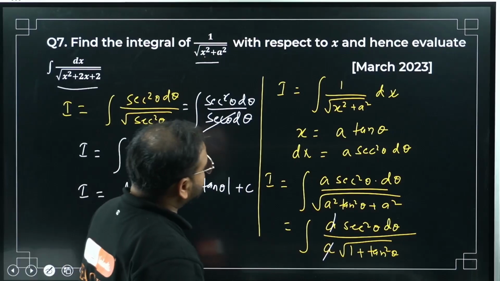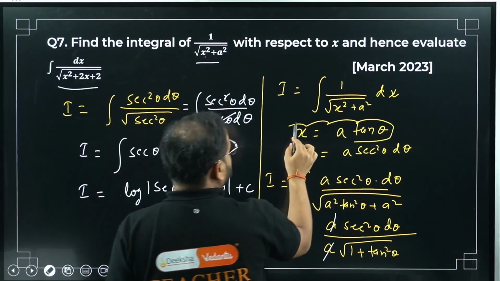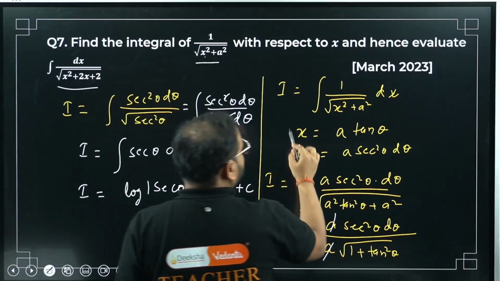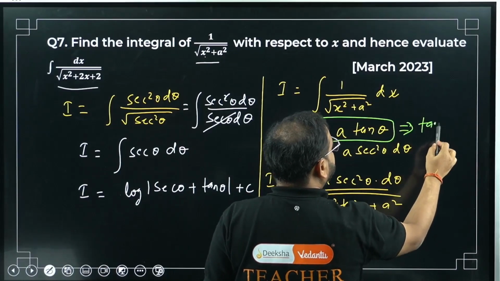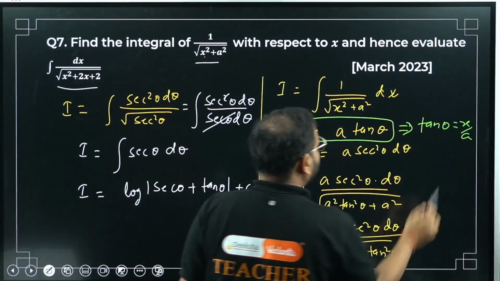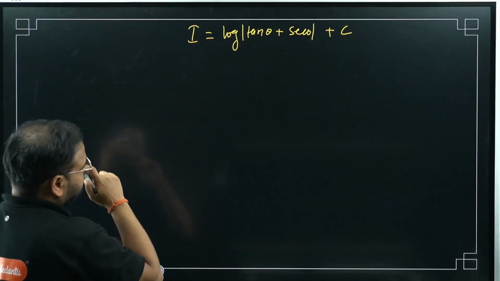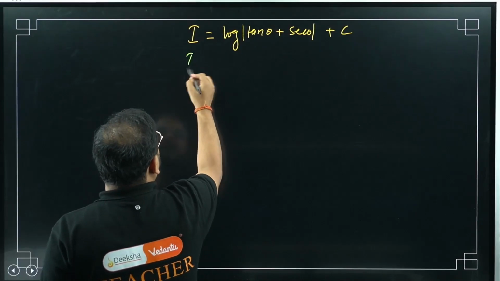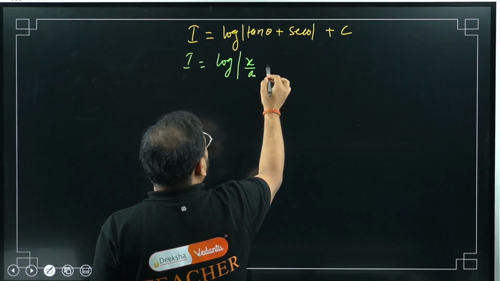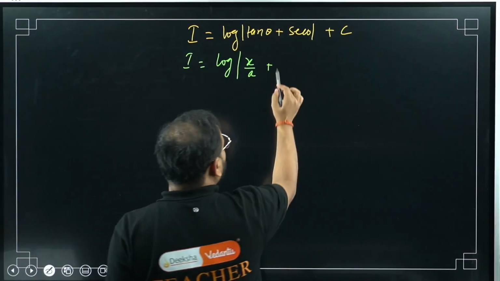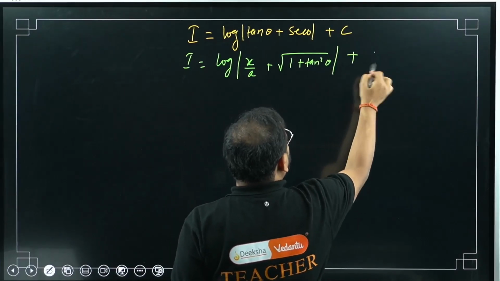So what is that substitution? Please check here. Tan theta is simply x by a. Okay, great. So I can write I equals log of, tan theta is x by a. And what is sec theta? Sec theta is going to be root of 1 plus tan square theta. You know this, right?